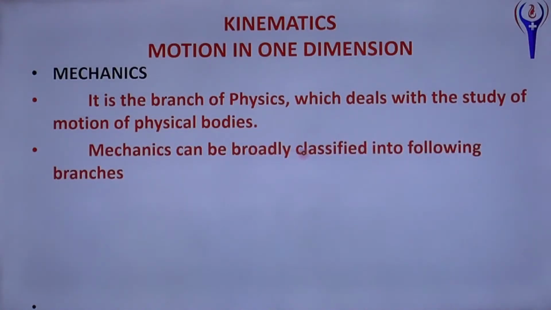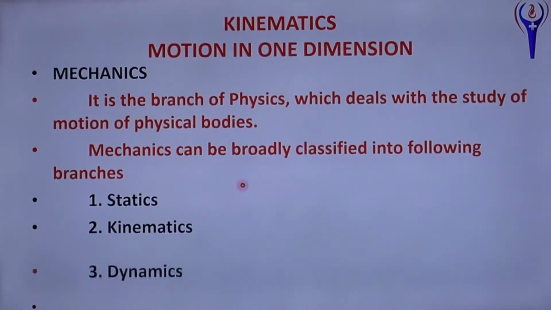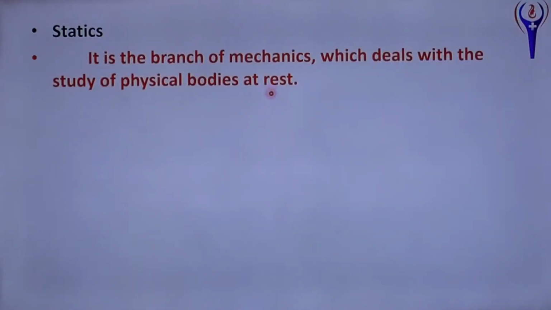Mechanics can be broadly classified into the following branches: statics, kinematics, dynamics. Statics is a branch of mechanics which deals with the study of physical bodies at rest.